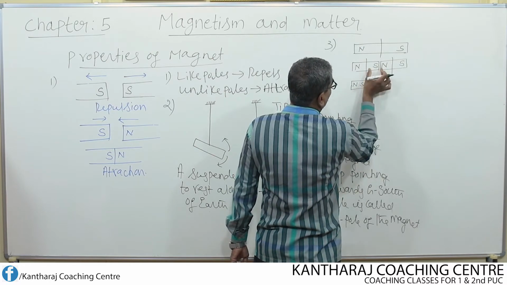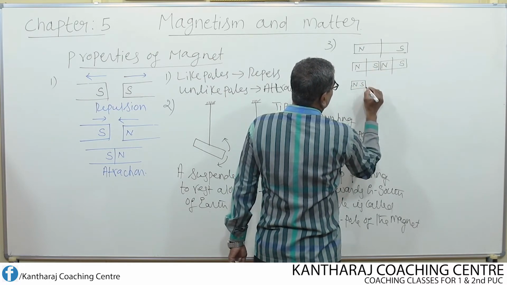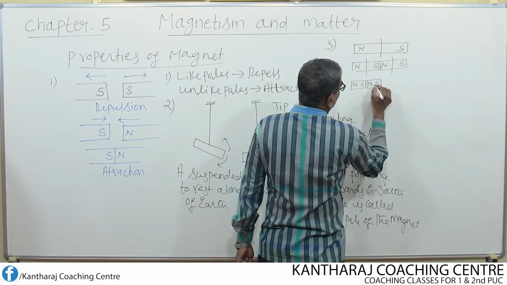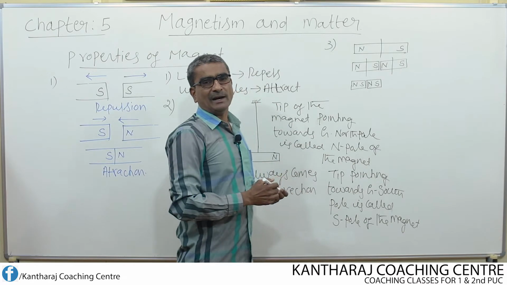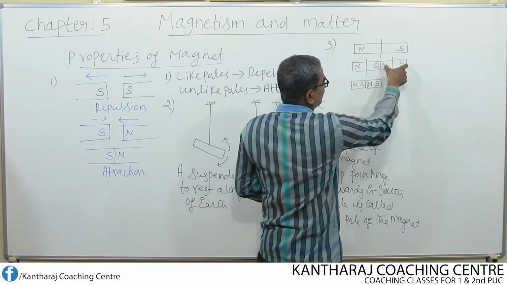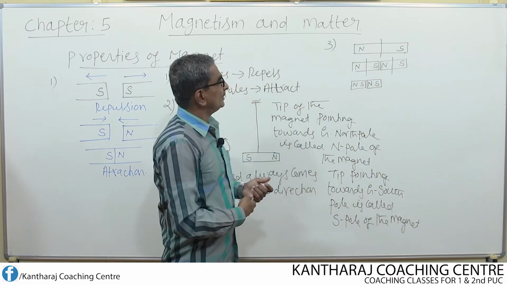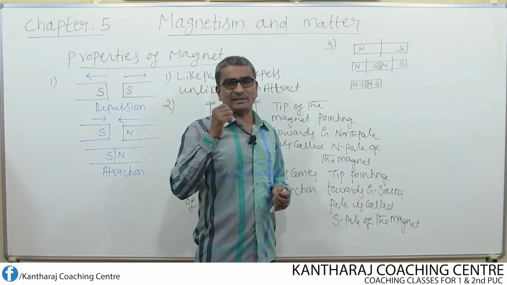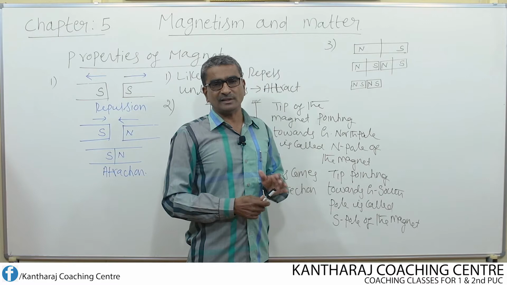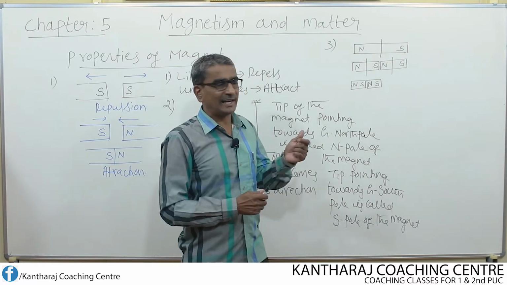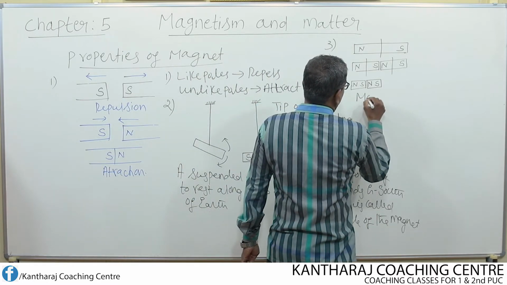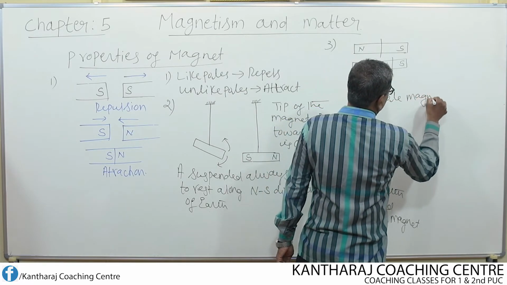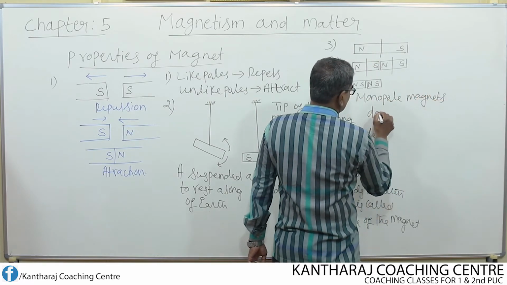Again, this portion will behave like one more magnet with how many poles? North pole and south pole. So the same thing holds good for this portion also. So that means there cannot be a magnet with a single pole, either with a north pole only or with a south pole only. That means monopole magnets do not exist. Monopole means single pole. Monopole magnets do not exist.